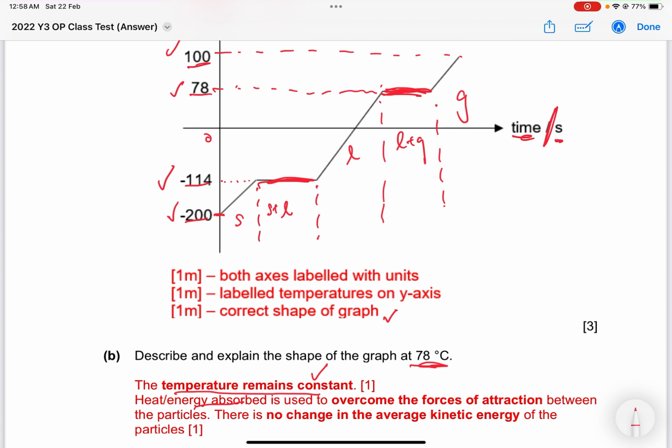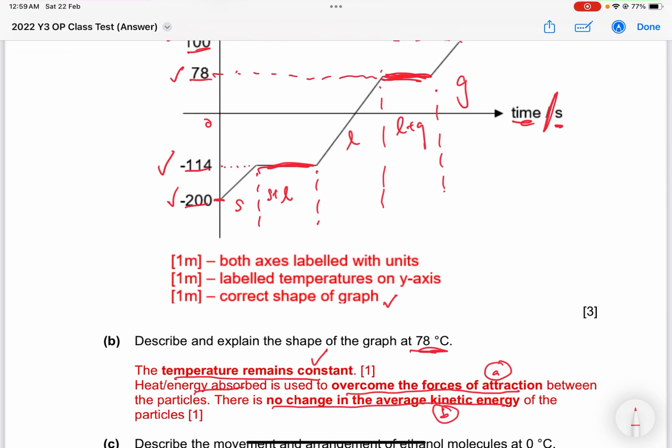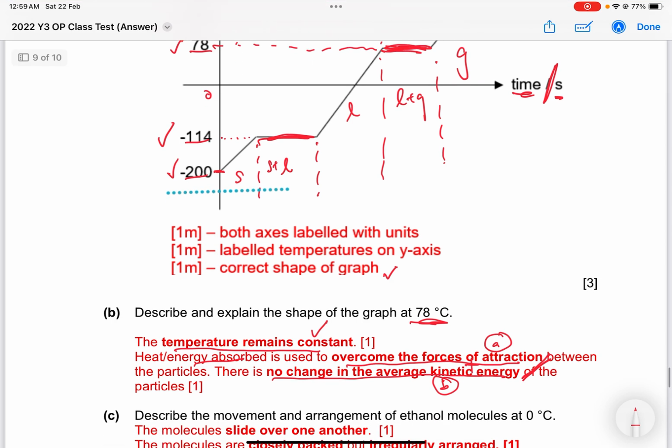Energy absorbed is used to overcome forces of attraction. That's one part of the second mark. For the second mark, you need to mention that there's no change in the average kinetic energy of the particles. So the first mark is easy: temperature remains constant. The second mark goes to these 2 points combined together. Okay? So that's where the 2 marks goes to.